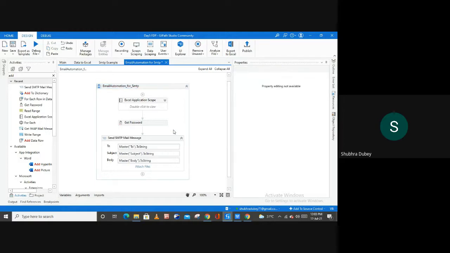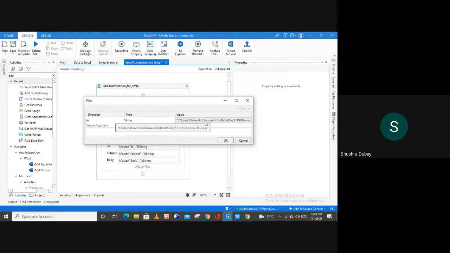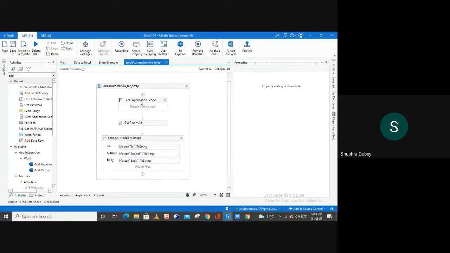And from this assign activity, I have already told you what you can do is you can call all the files and you can store those files in an array of string variable, right? So store the paths in an array of string variable, and simply instead of passing this path, you can pass the variable here, right? Type of that variable is array of string to pass multiple files, right?